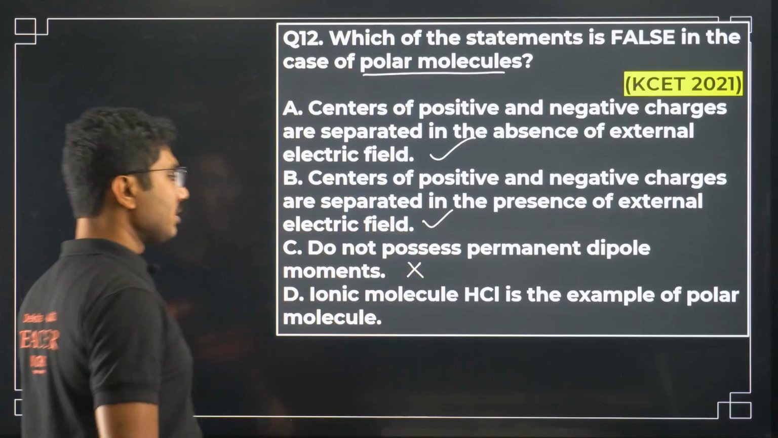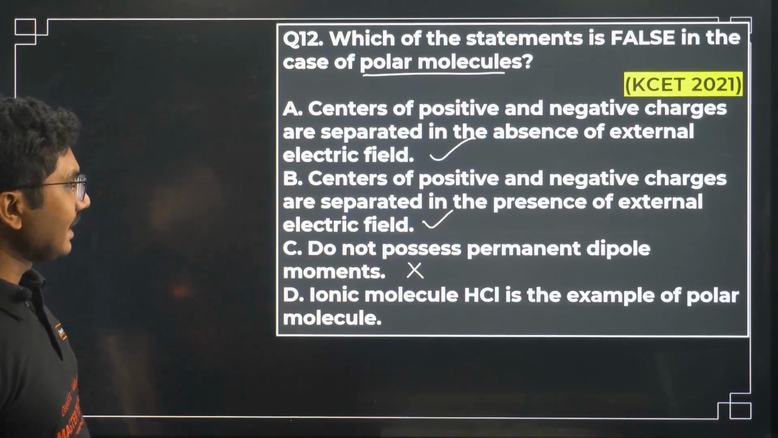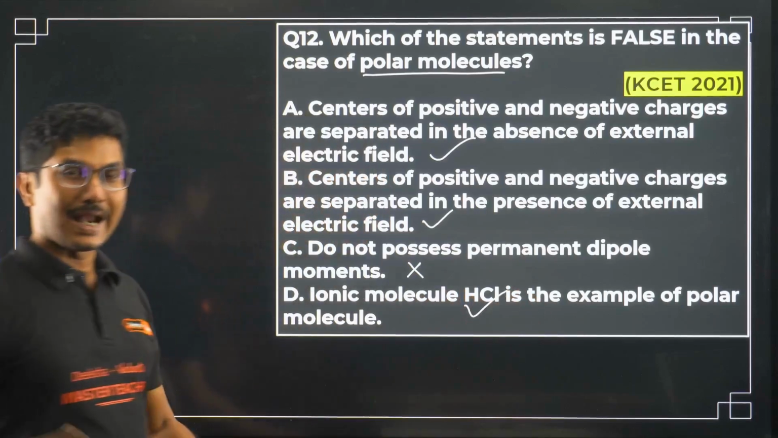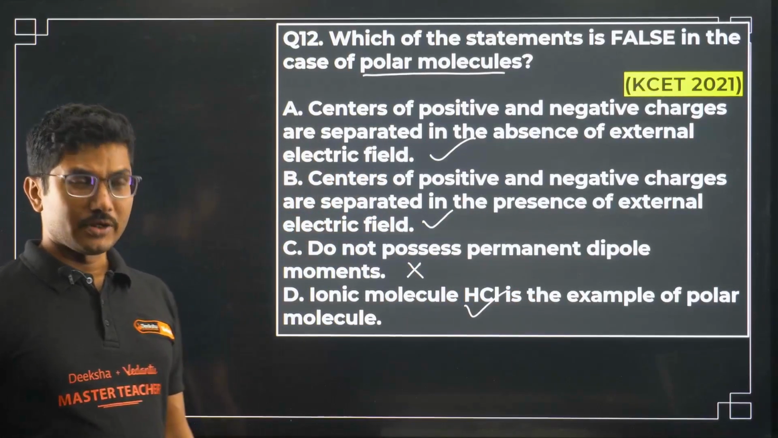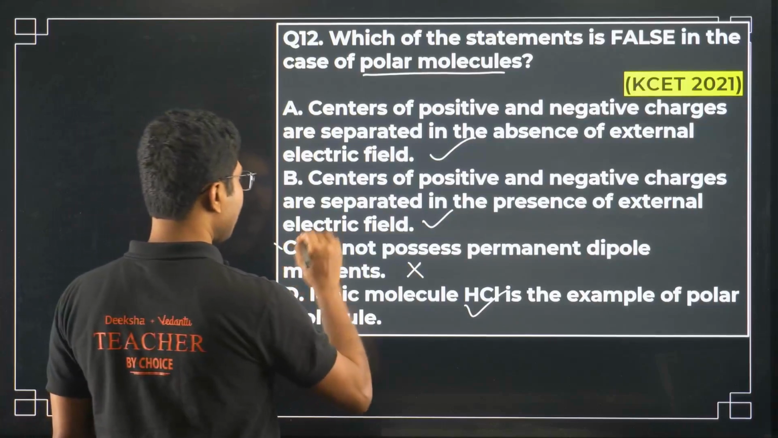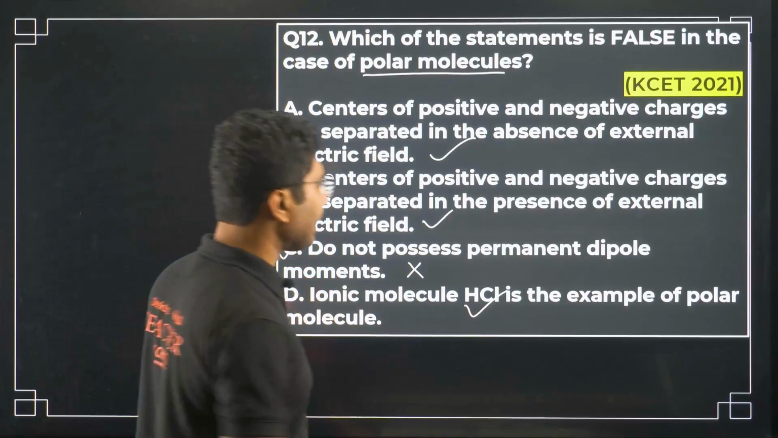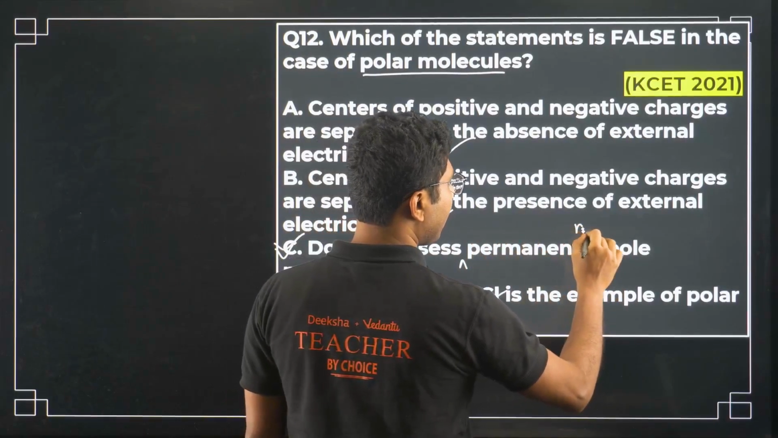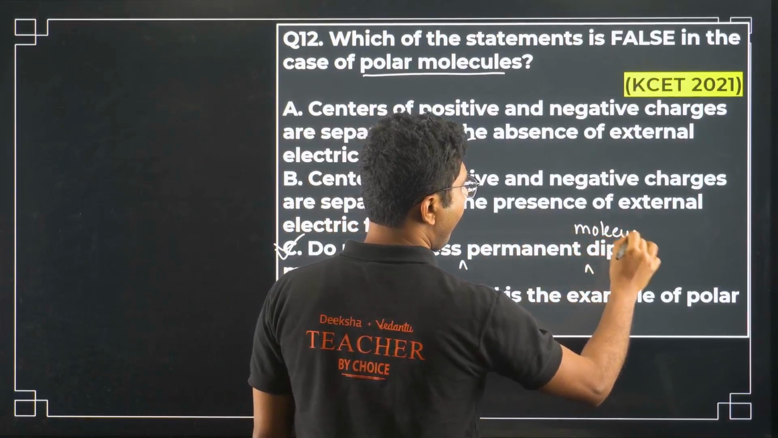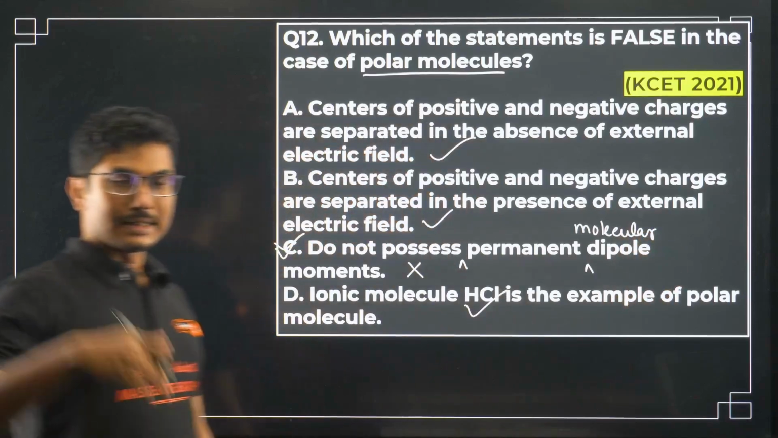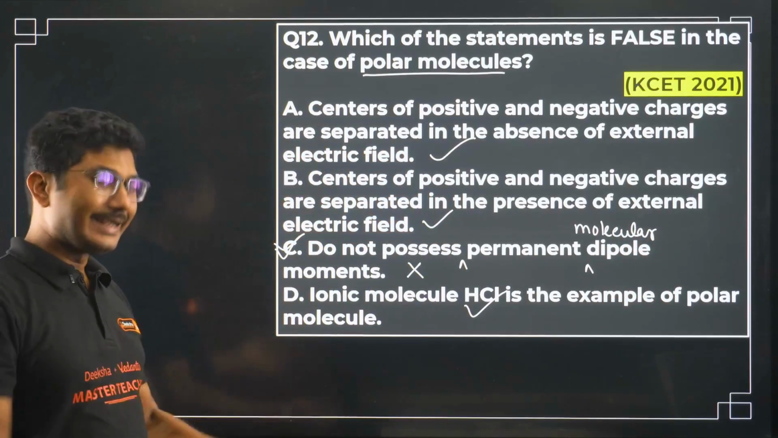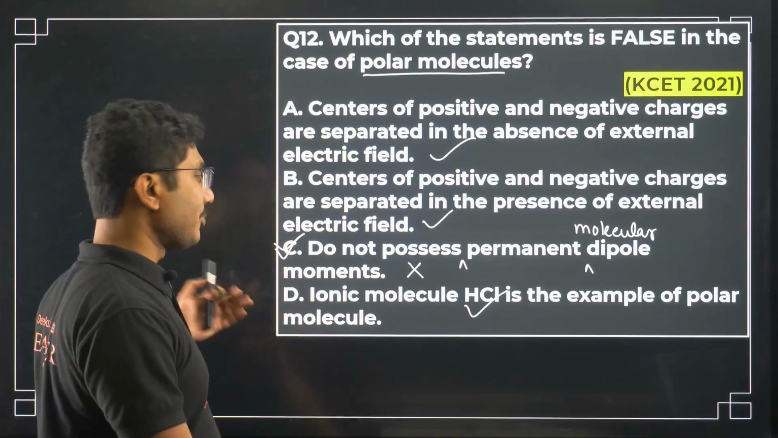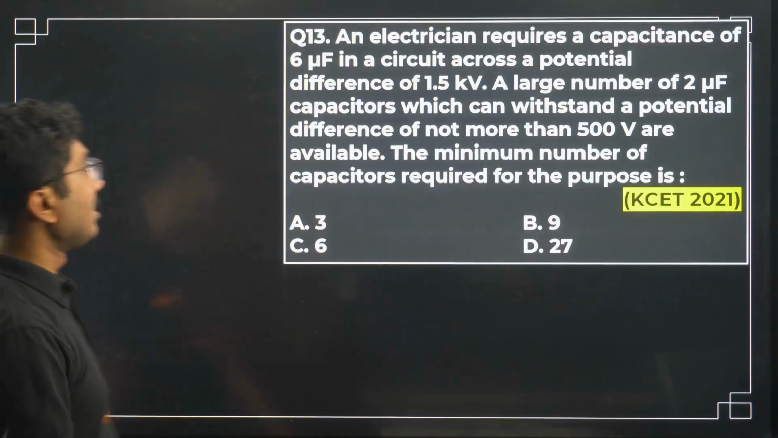This statement is false. Ionic molecule HCl is an example of polar molecule. This statement is correct. I always give HCl and H2O as examples of ionic molecules. So this statement is correct. So only this statement is false, but in my opinion it possesses permanent molecular dipole moment, because at the crystal level the total net dipole moment will be 0. Okay, so net dipole moment will be 0, but it does possess permanent molecular dipole moment.